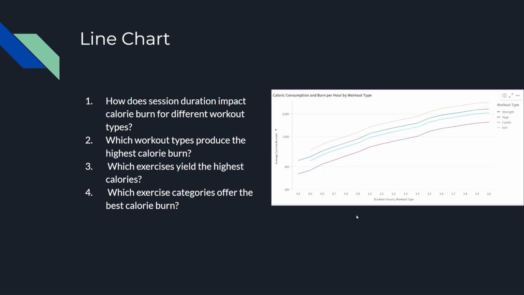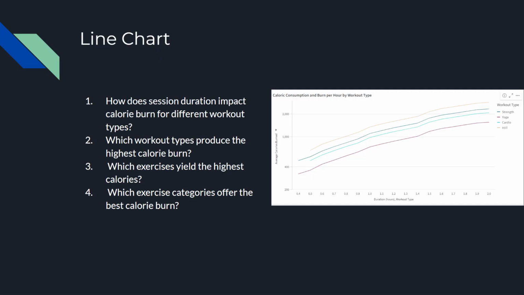For the second visualization, I have a line chart, and this answers a couple more of the questions. The first one being, how does session duration impact calorie burn for different workout types? Session duration impacts calorie burn. Obviously, the longer a session goes on, the more calories you're going to burn.